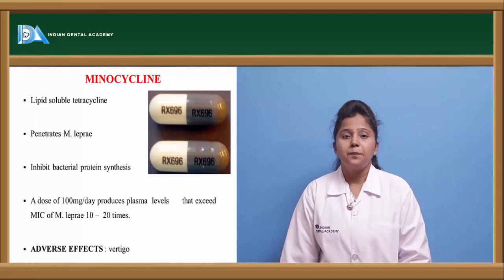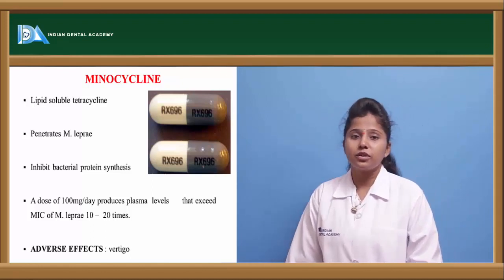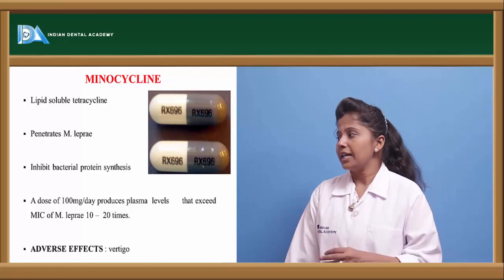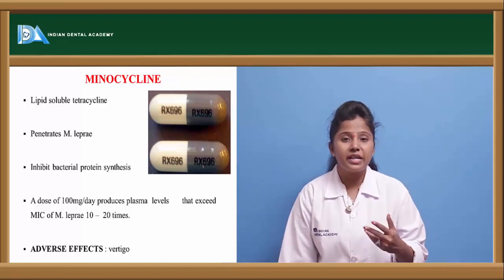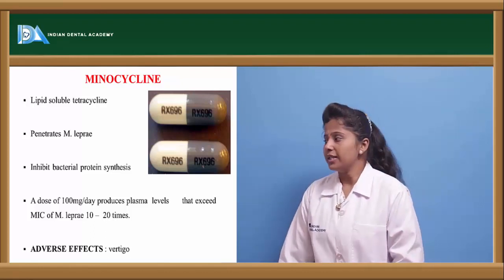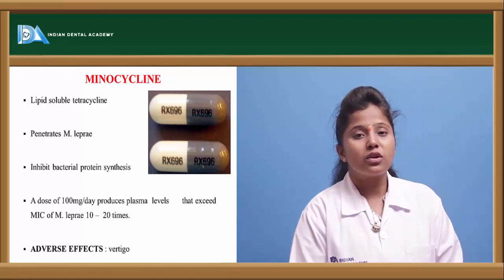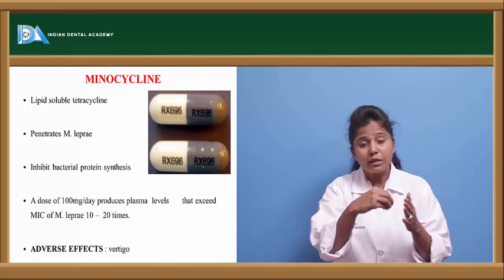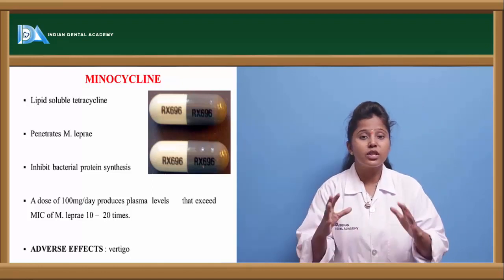The other drug is minocycline. Minocycline is another drug which is used for the treatment of leprosy, and this is a lipid soluble tetracycline. It is lipidic in nature, and it has a tetracycline structure, and it penetrates the Mycobacterium leprae. When this minocycline is given to the infected person, what does it do?